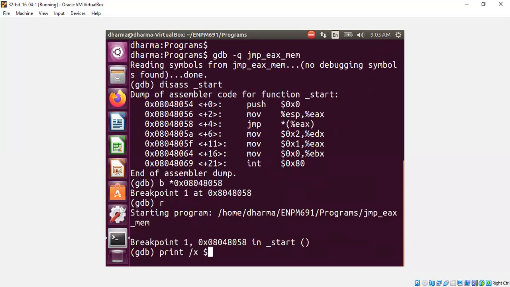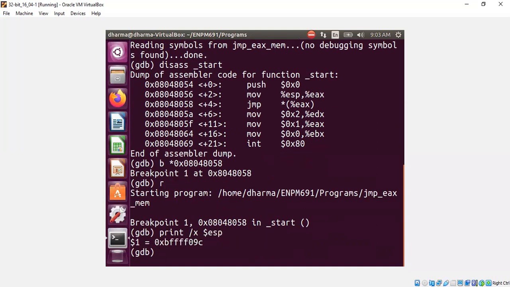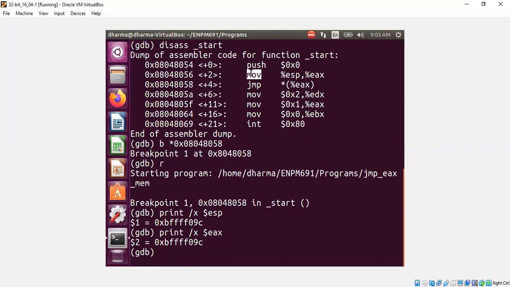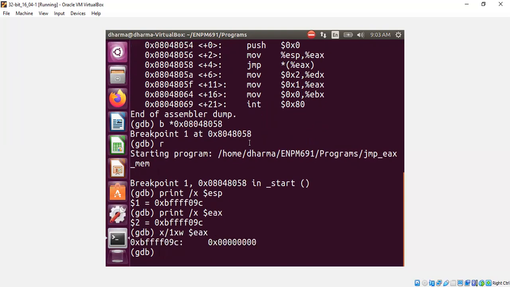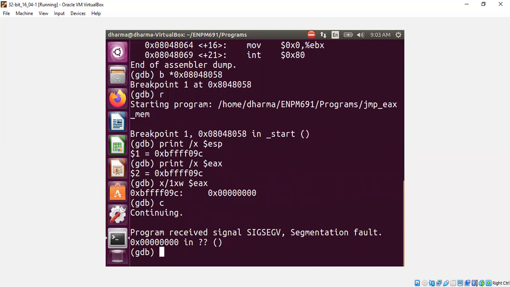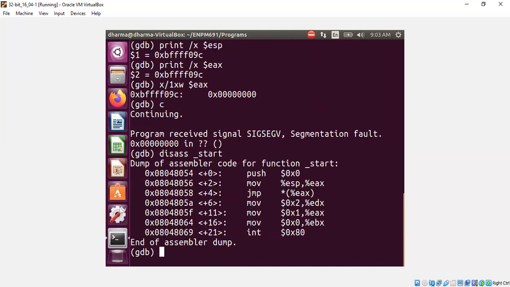You can look at what is there in ESP. ESP is the stack pointer pointing to the location BFFF09C, and EAX is also the same because of the move statement. Now if you run it, the program is going to crash because of the content within EAX. Let's look at the content within EAX. The content within EAX is 0. So if I now continue, it's going to crash. Yeah, it crashed.